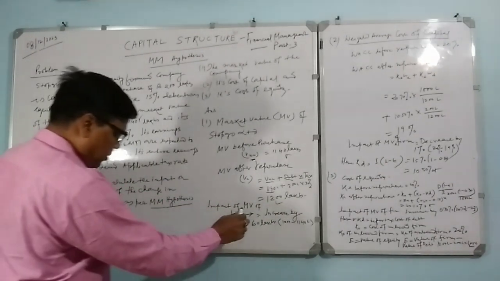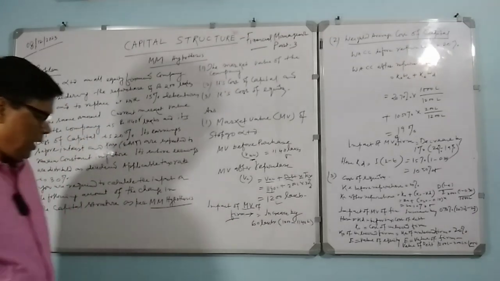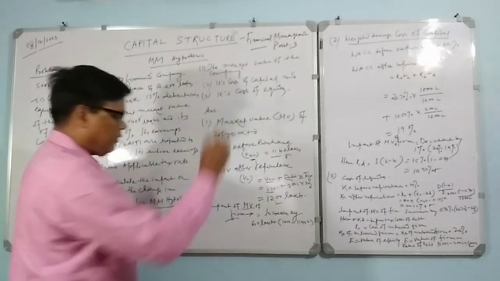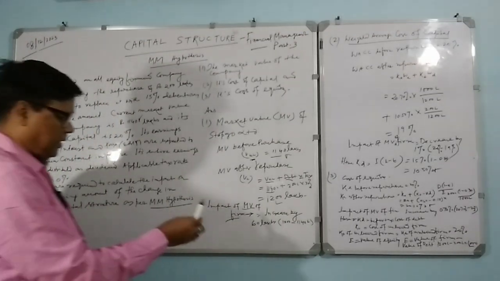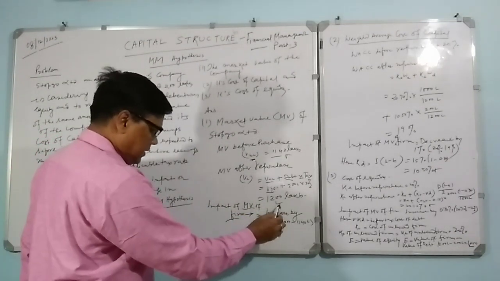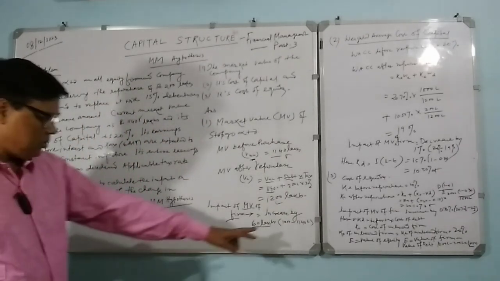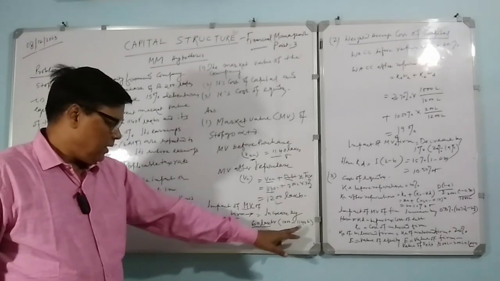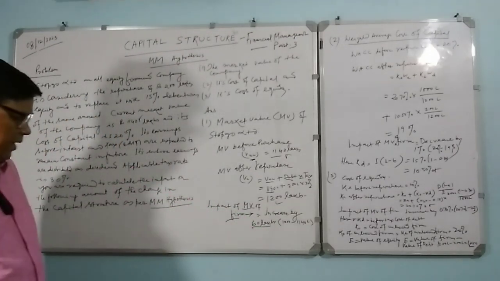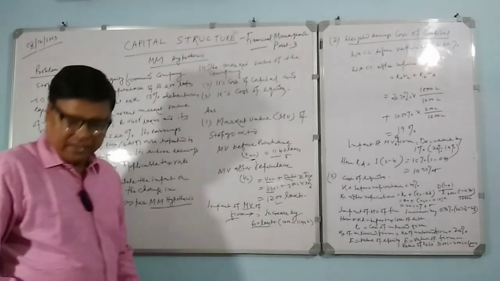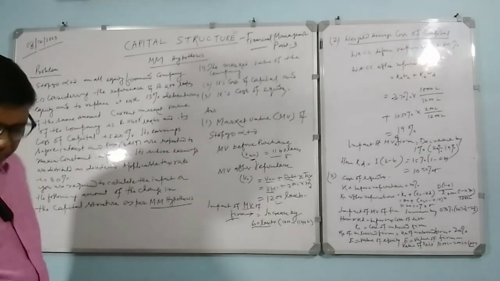So the impact on the market value of the firm: initially, when it was an unlevered firm, it was 1140. When debt comes into the picture, 60 lakhs has been added. That means 1200 minus 1140, so the market value of the firm has increased by 60 lakhs.